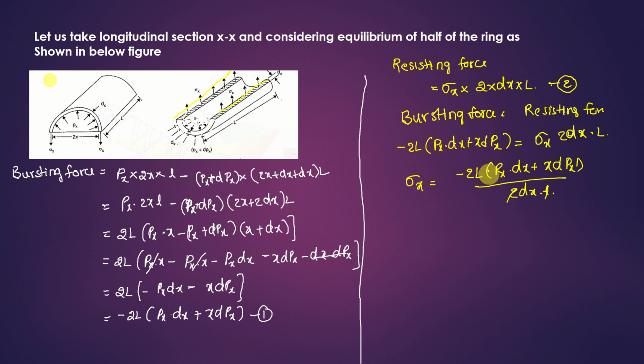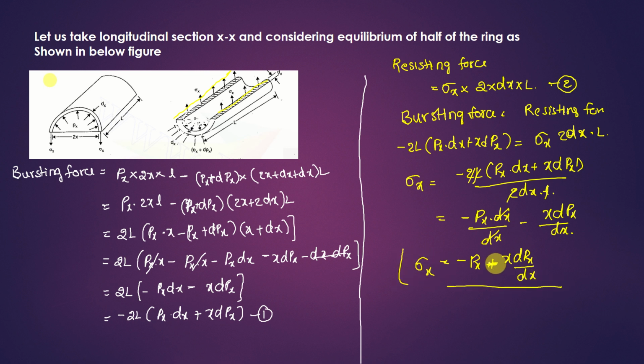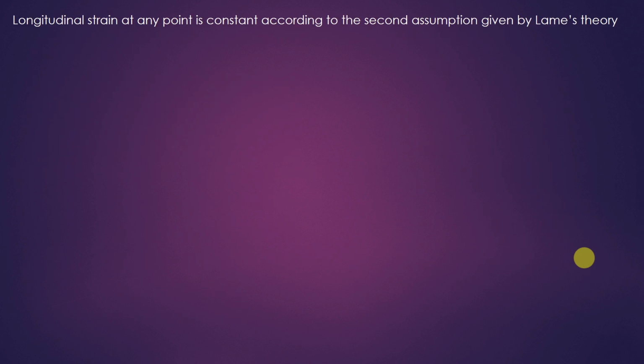So 2L cancelled. Separating the terms, minus px into dx by dx, minus x dpx by dx. Now I will cancel them. I'll write it as sigma x equals minus px plus x dpx by dx. Sorry, this is minus. So that is the value of sigma x. Let us remember that. Take it as equation number 3.